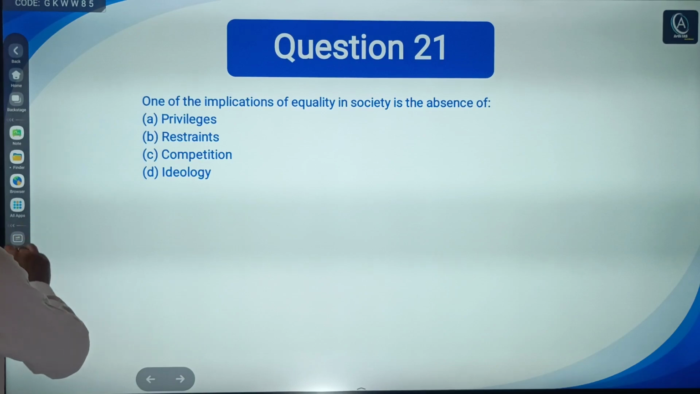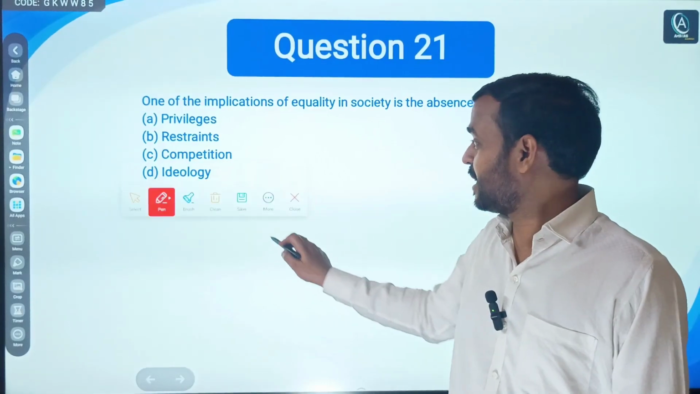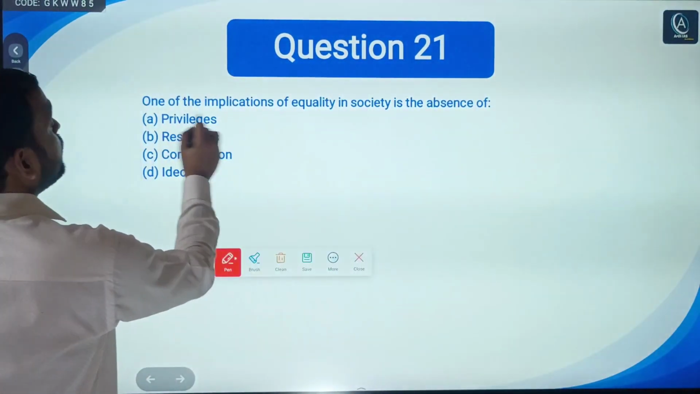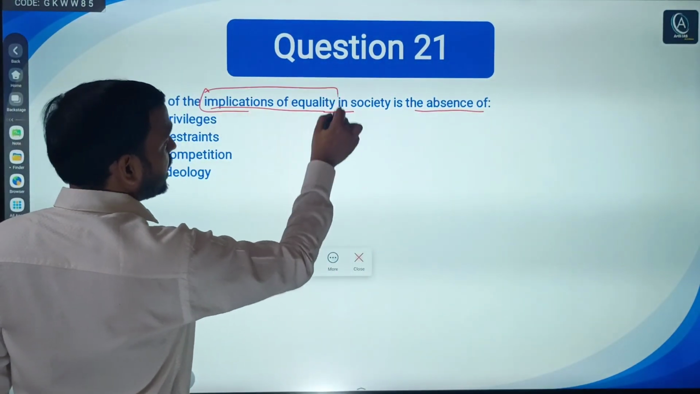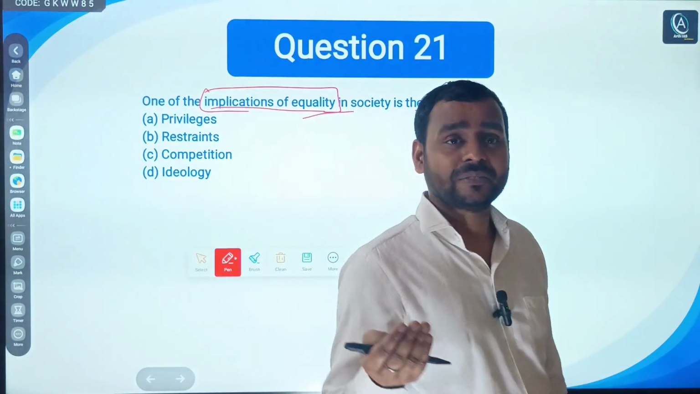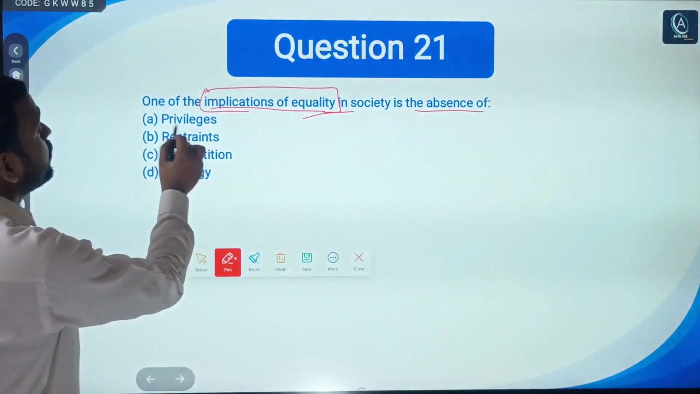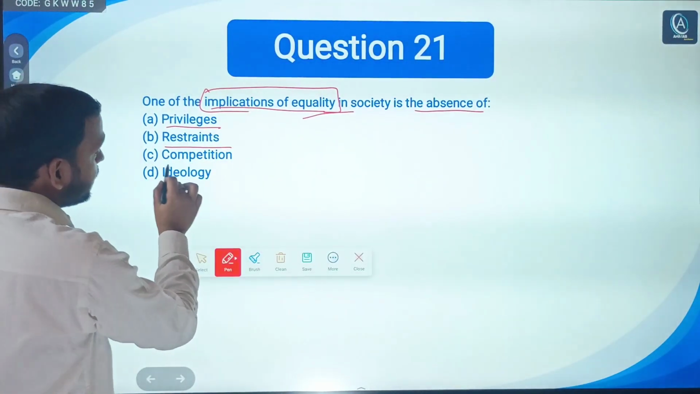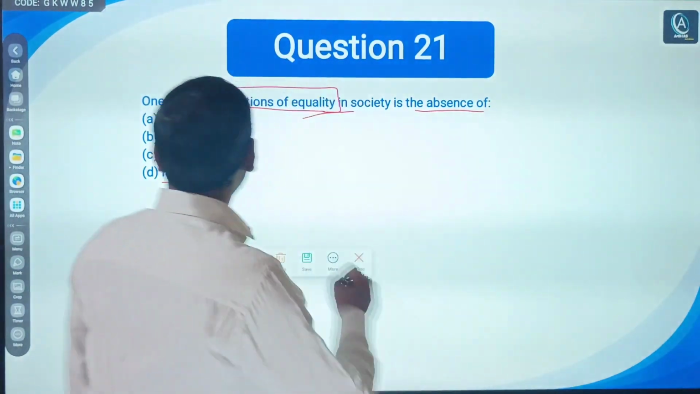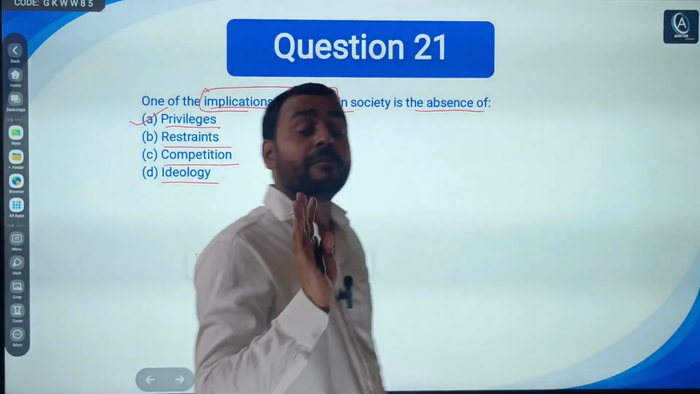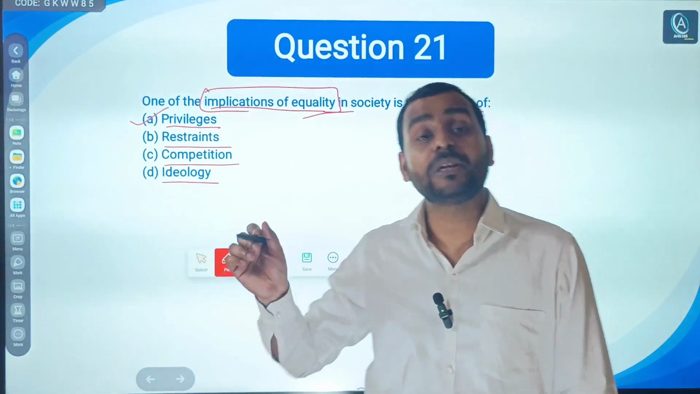Next, a very small question, but a very conceptual question, related with Article 14. It says, one of the implications of equality in society is absence of what? In simple terms, how can equality be ensured or established in society? In the absence of privileges. Second, restraints. Third, competition. Fourth, ideology. Yes, you are right. It is privileges. Only after abolishing the privileges of certain elite class people can equality be ensured.